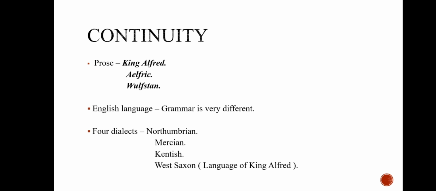We could see a vast difference between the grammar used right now versus the grammar in the Anglo Saxon period. And in the Anglo Saxon period, they were using four dialects, which are Northumbrian, Mercian, Kentish, and West Saxon. King Alfred preferred West Saxon, and most of the works were written especially in the West Saxon dialect. So this is all about the Anglo-Saxon period or Old English literature.